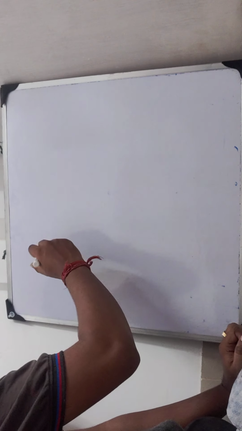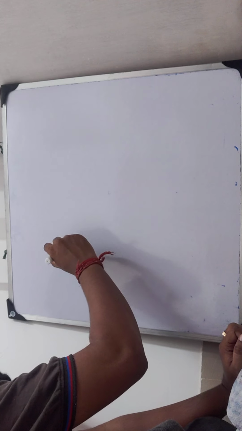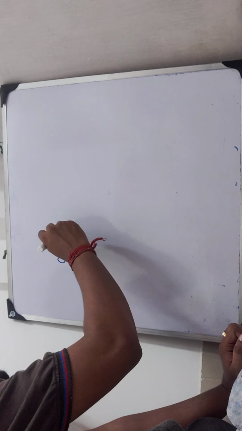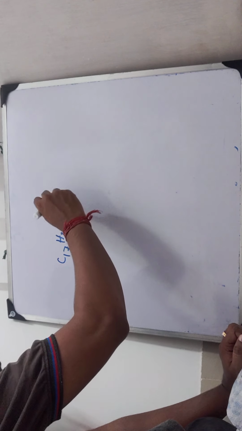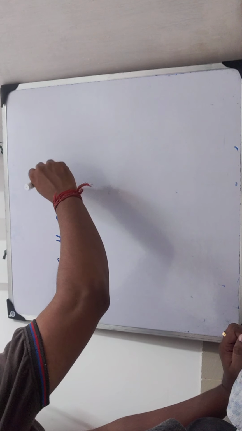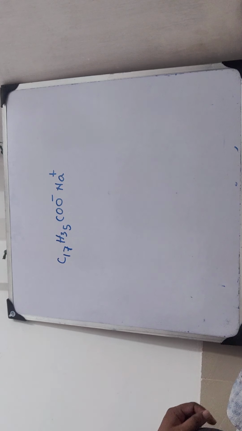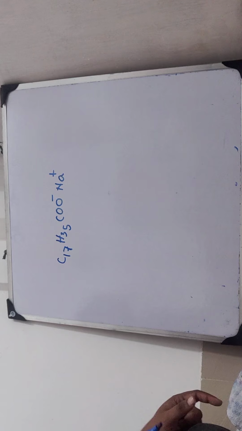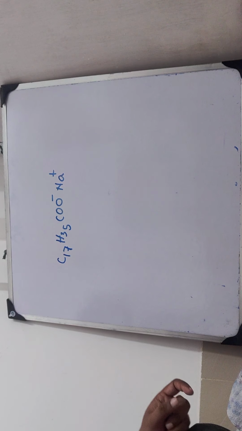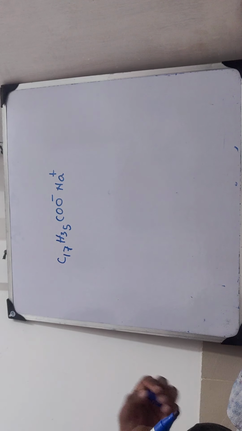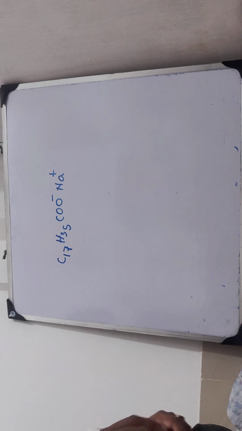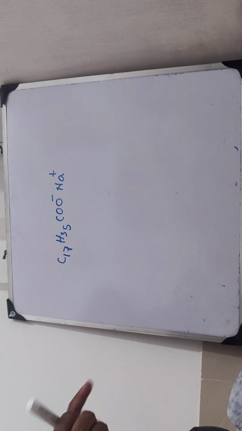And what is the name of soap? Okay, and what is the formula? It is C17H35COONa, positive, negative. This is the formula of soap, C17H35COO negative, Na positive. And how does it look?